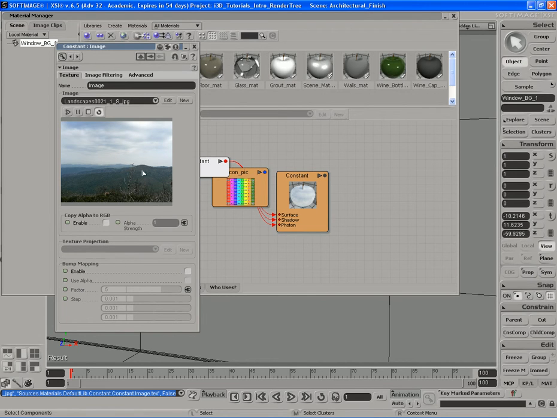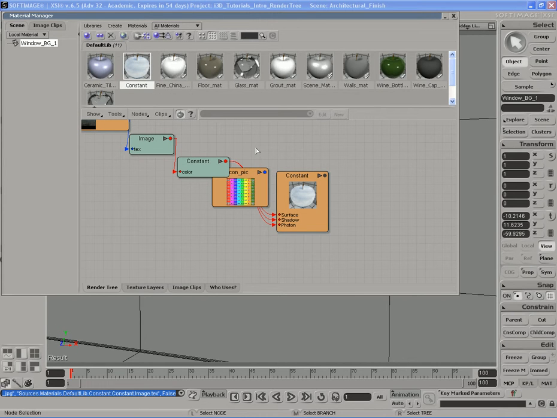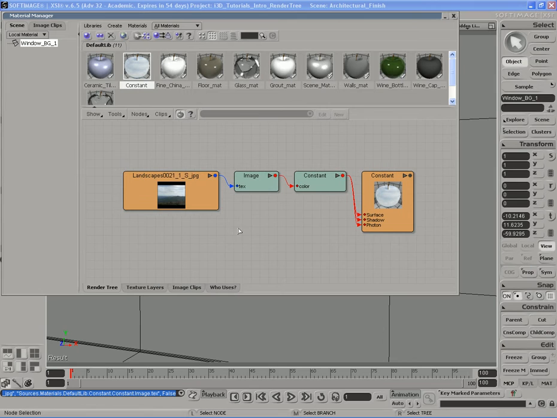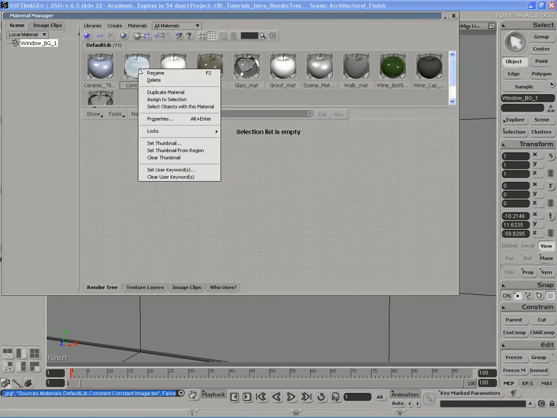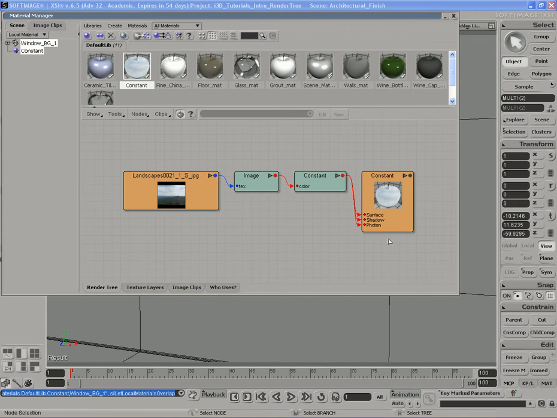This is the first image, and it's basically just a photograph of a background of real life. And that's what I was talking about earlier with architectural artists, how they use those to quickly create backgrounds for the outside whenever they're doing an interior scene. Okay? Now, with that background selected, I'm going to right click and assign to selection.